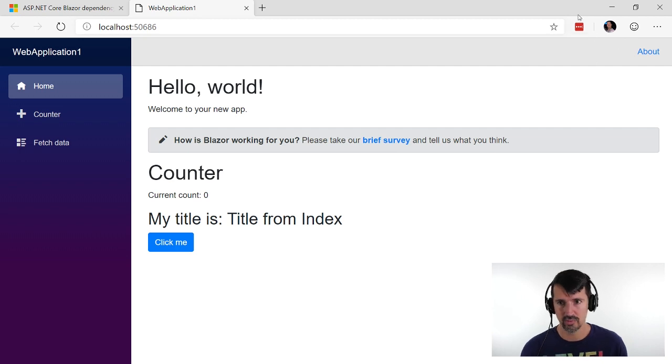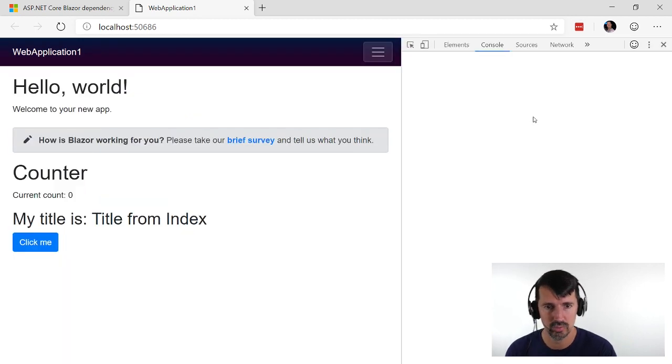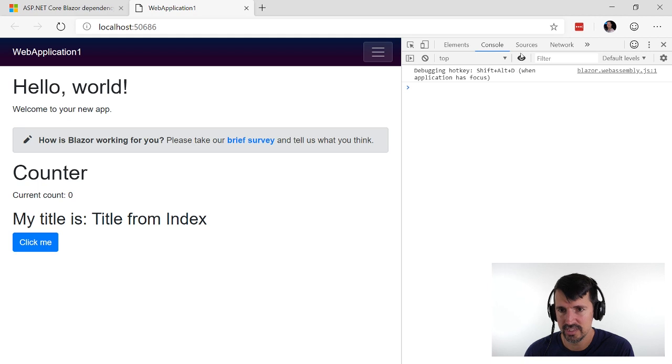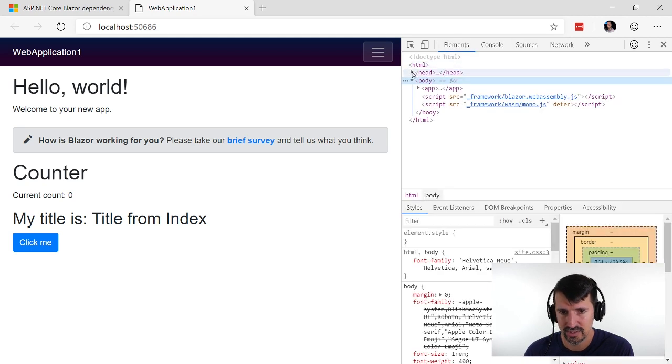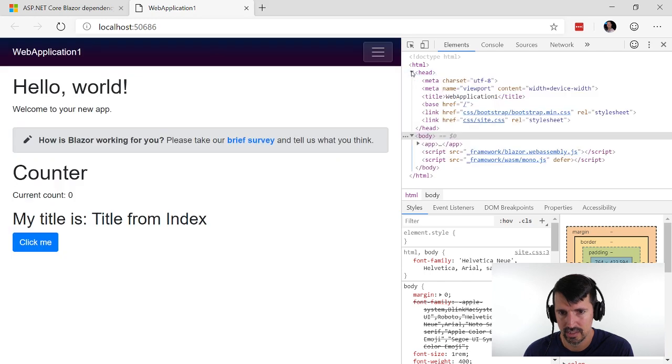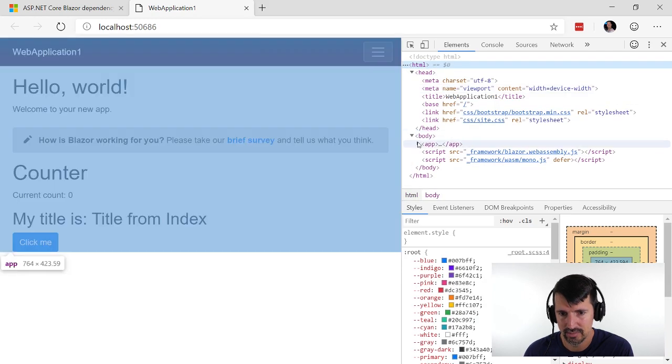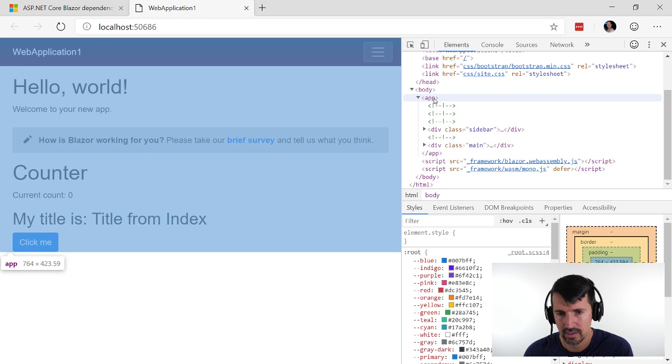Okay, so let's hit F12 here. Bring up my tools because I want to see the HTML body. You know what? Oh, app. What? Right there. Look, app.